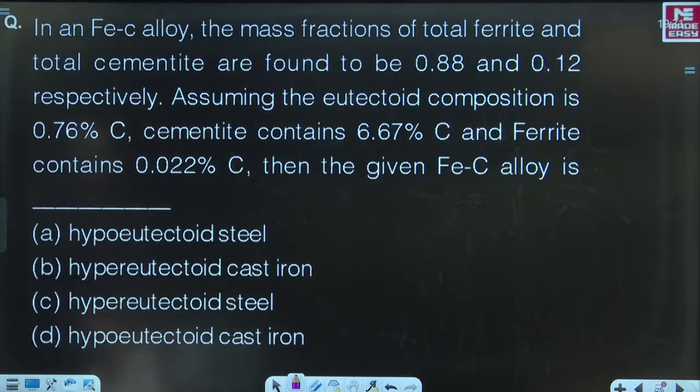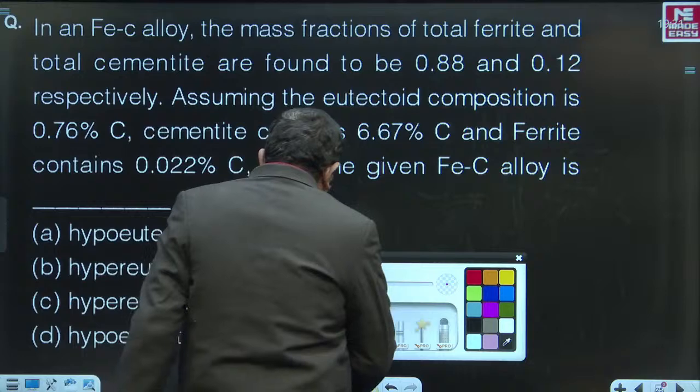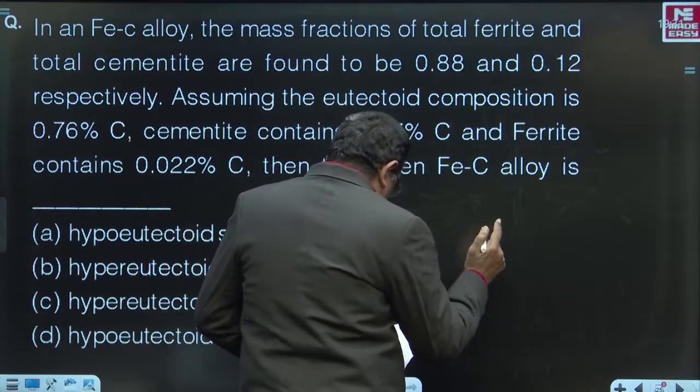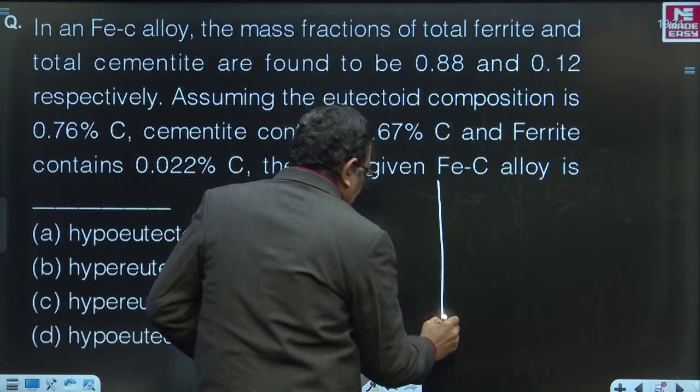Iron carbon alloy, mass fractions of total ferrite and total cementite are found to be 0.88 and 0.12 respectively. Assuming eutectoid composition is 0.76% carbon and cementite contains 6.67% carbon, ferrite contains 0.022% carbon, then the given iron carbon alloy is a very good question. Come on, let us try to see this. Everyone, please attempt on your own. If you have confidence, attempt it. Don't wait for me.